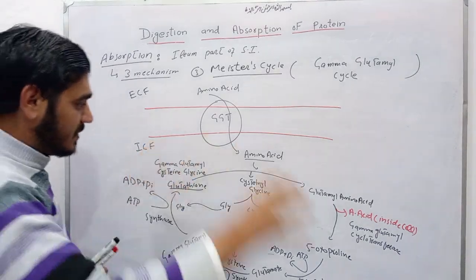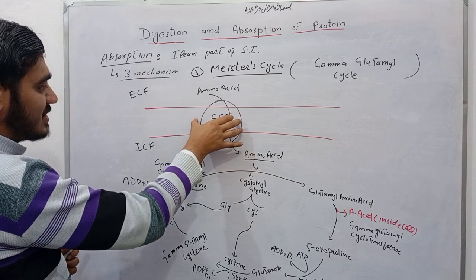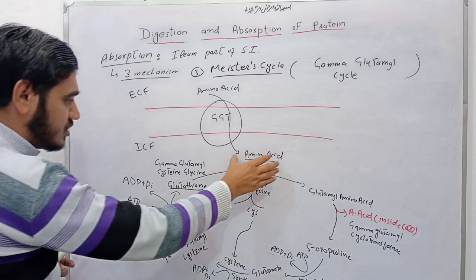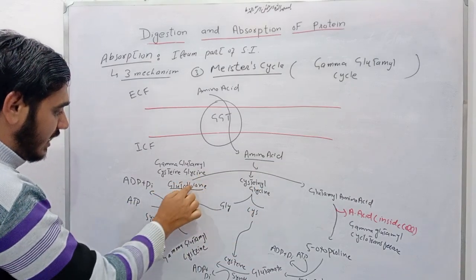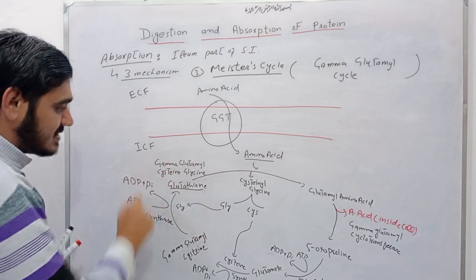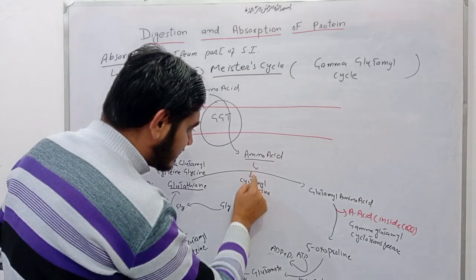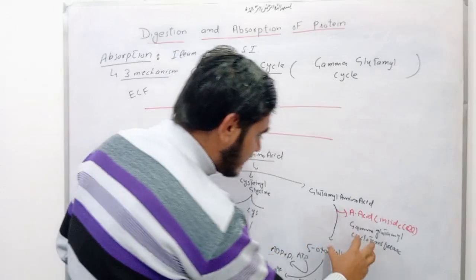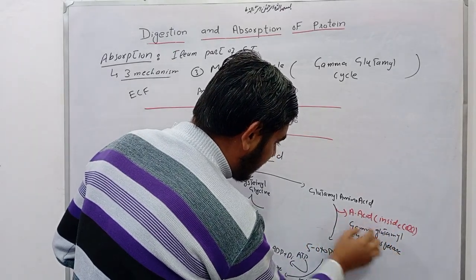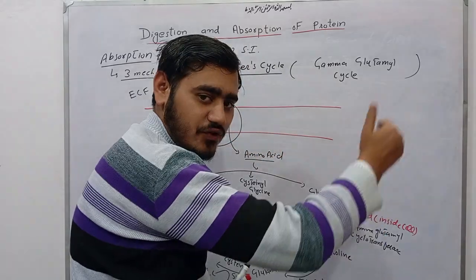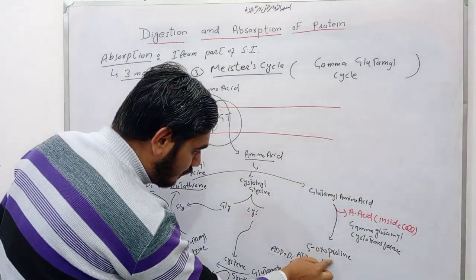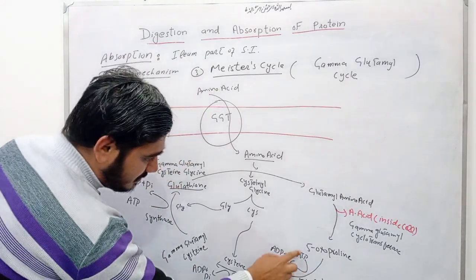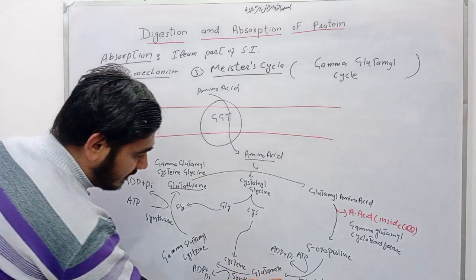Now I am repeating. With the help of this gamma glutamyl transferase enzyme, amino acid gets transported into the cell. Now the amino acid gets condensed with glutathione, gamma glutamyl cysteine glycine, and there is a release of cysteine glycine and formation of glutamyl amino acid. With the help of gamma glutamyl cyclotransferase enzyme, there is a release of amino acid in this cell. It is used for further metabolism process. This converts into 5-oxoproline. With the help of 5-oxoprolinase enzyme, ATP is also utilized. It converts into glutamate.